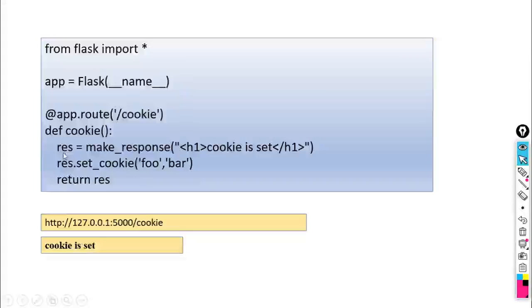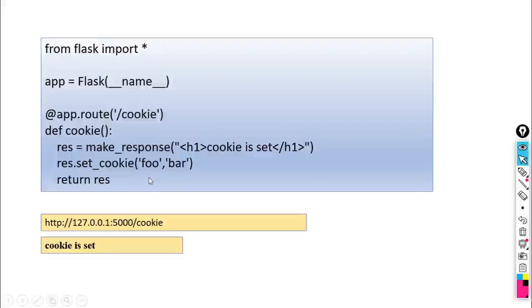Then res, this is the object we have created, and with the help of the object we set the cookie with name and content. This is the object name, this is the method set_cookie. With the help of this method we can set a cookie, and by using the syntax, what is the first parameter?